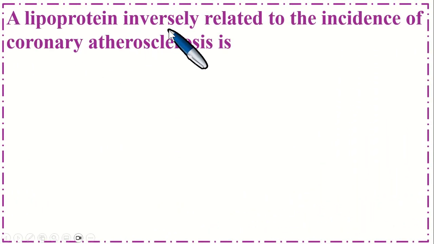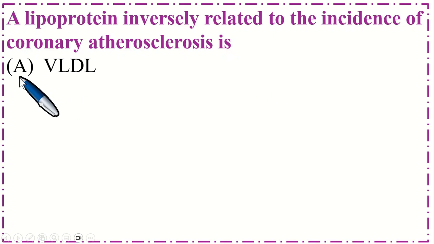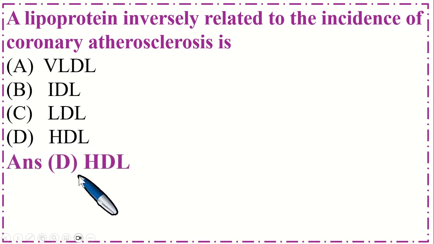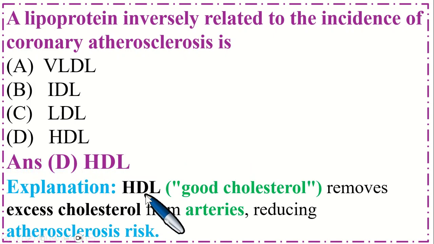A lipoprotein inversely related to the incidence of coronary atherosclerosis is option A VLDL, B IDL, C LDL, and option D HDL. So the correct option is D HDL. Explanation is HDL, good cholesterol, high density lipoprotein, which removes excess cholesterol from arteries, reducing atherosclerosis risk.